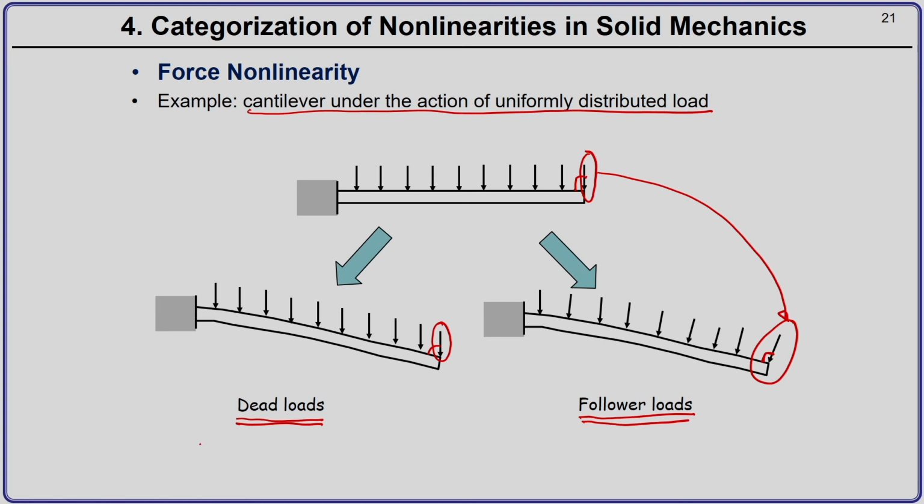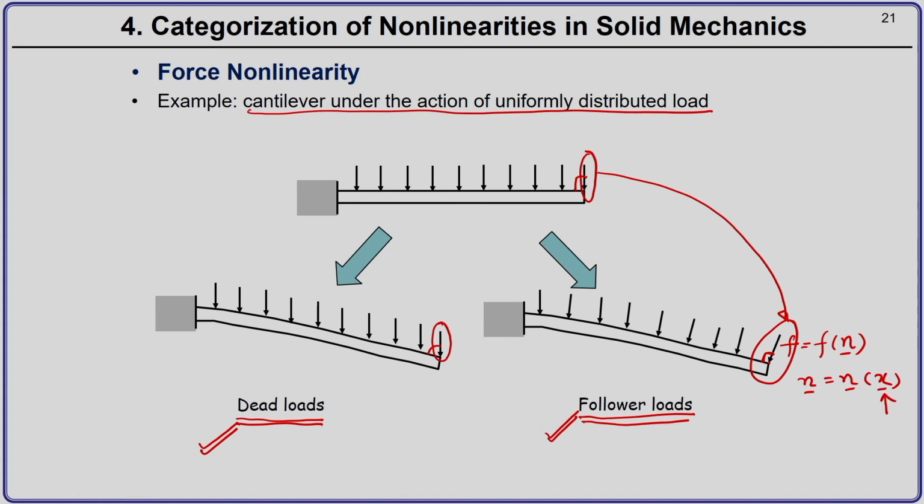So, as you can guess, dead loads are very simple to incorporate in any computational finite element code. But follower loads depend on the normal to the surface. So, this force over here, if we write F, it is a function of the normal n to the surface, where n depends on the point x, the coordinate of the point on which the force acts.